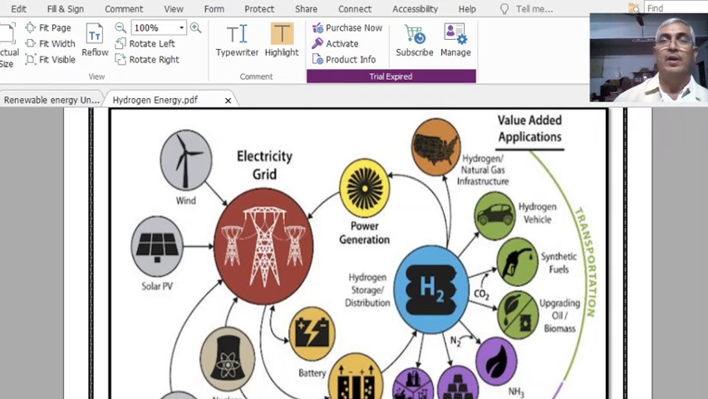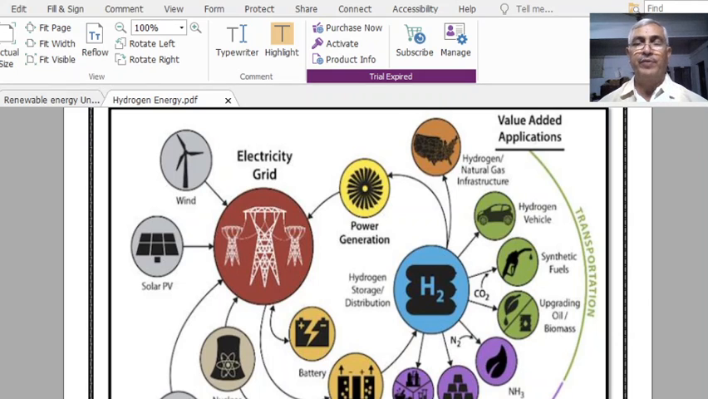Already we began previously in our classes about the significance of hydrogen as a fuel and the history of hydrogen as a fuel. Now, in this particular session, we are going to discuss what are the various common methods that are employed in order to produce hydrogen across this globe.